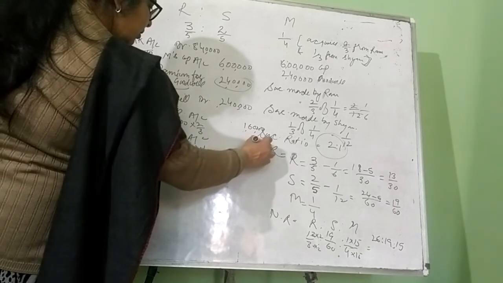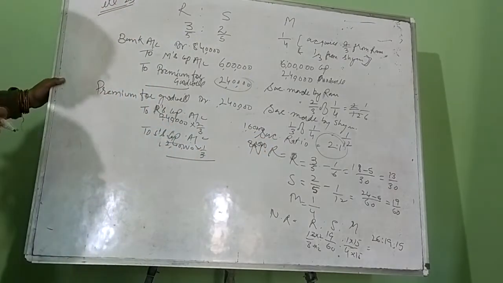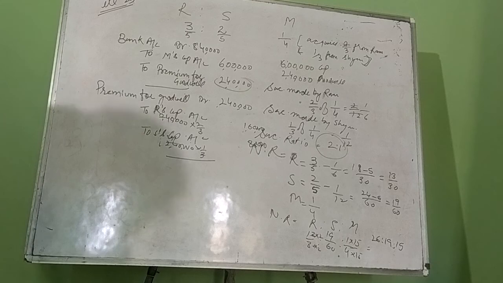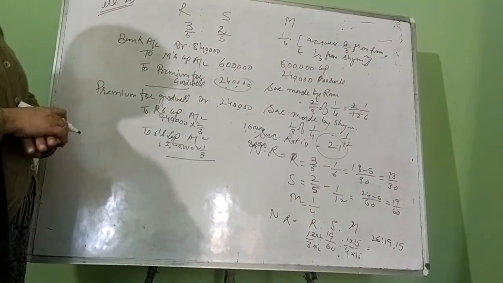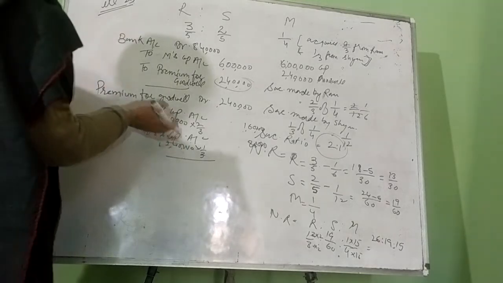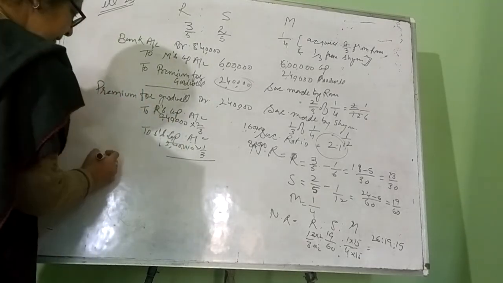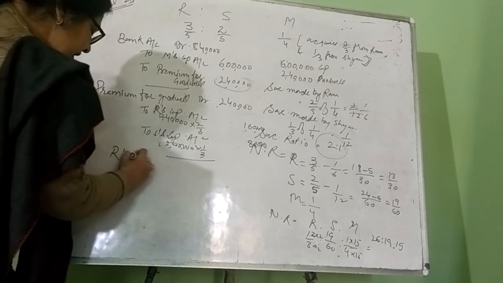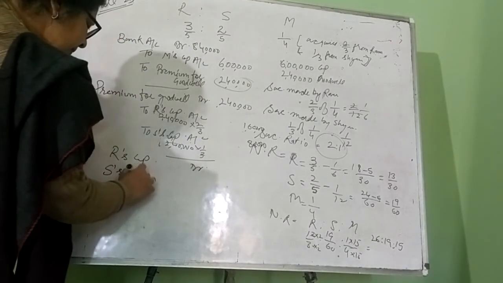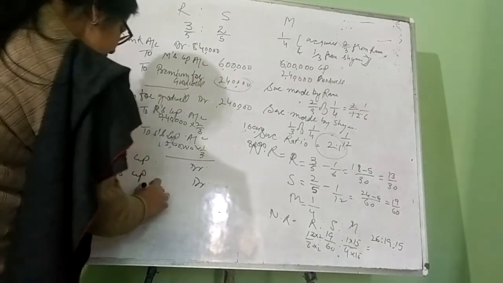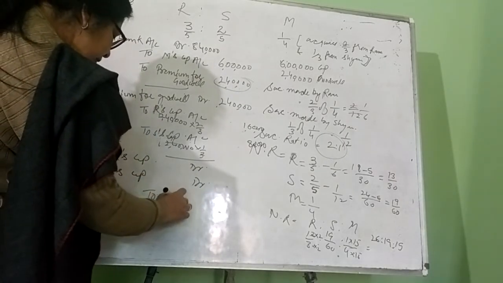Now next, one statement is given in this question that 1/4 of the amount of goodwill is withdrawn by old partners. It means they are not withdrawing the whole amount of premium for goodwill from the business. They are withdrawing 1/4. So what we will do, capital account will be debited again. Ram's capital account debit, Shyam's capital account debit to bank.